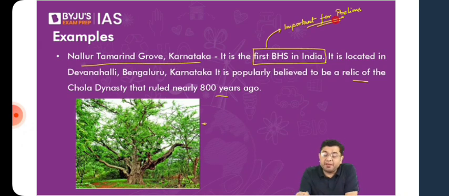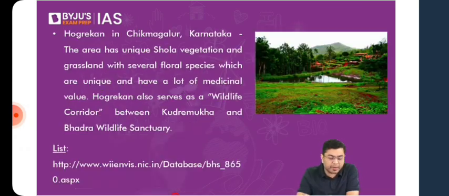Okay, so in the case of the Nallur Tamarind Grove, you will also find a cultural landscape which requires conservation. You have very ancient sculptures, representative of the Chola dynasty itself, and very unique places of worship which have also been preserved or conserved in these areas. Then another example you can take is the Hogrekan region in Chikmagalur. So in Chikmagalur in Karnataka, that is Hogrekan.